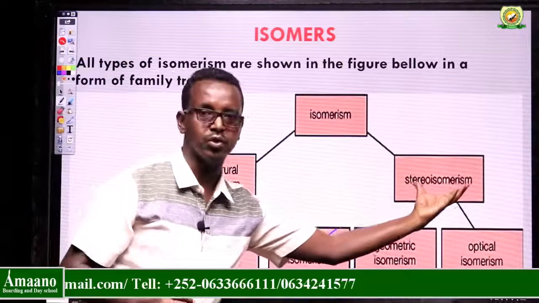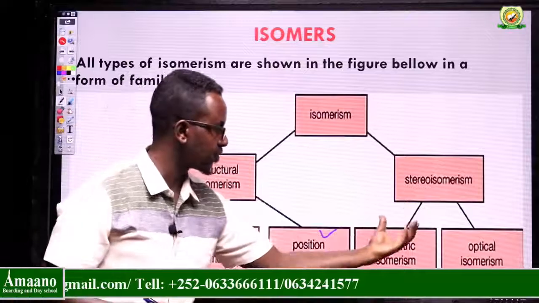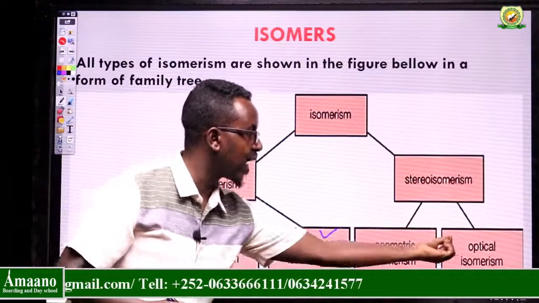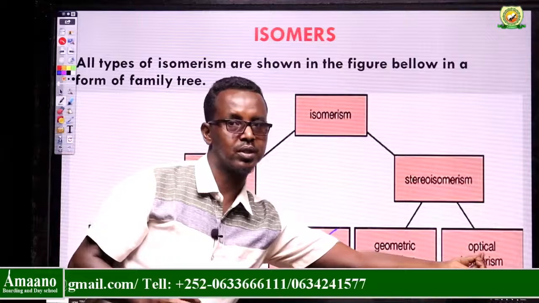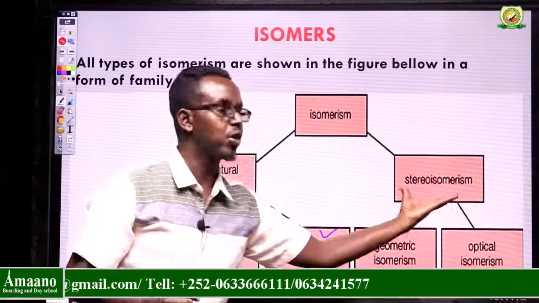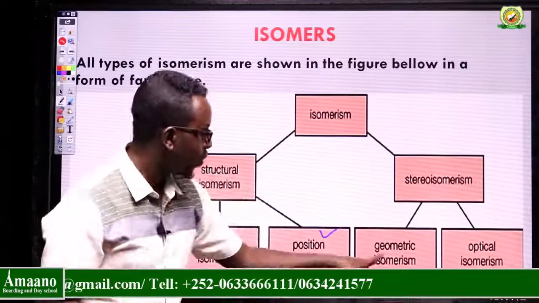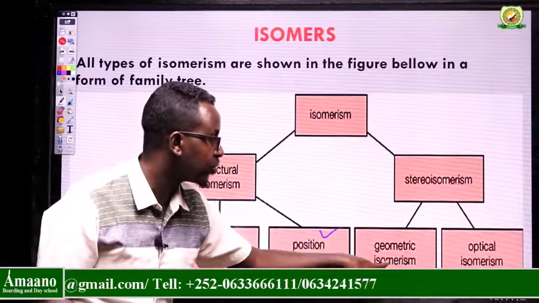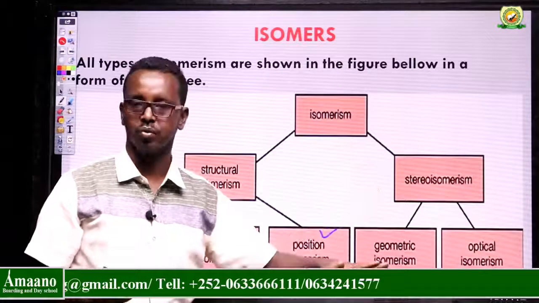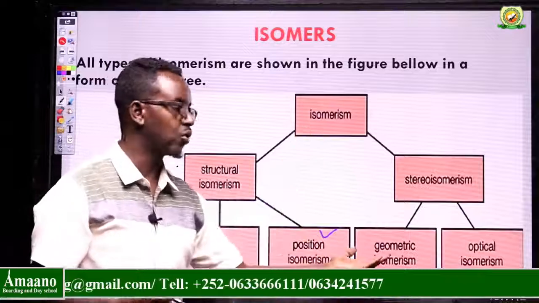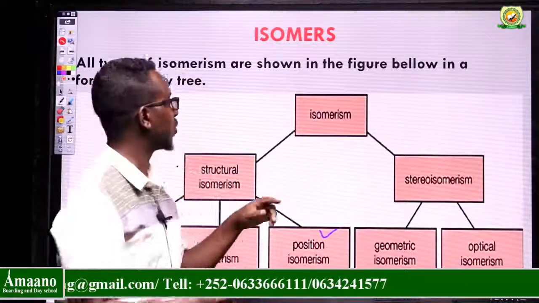What about stereoisomers? We can classify stereoisomers into geometrical isomers and optical isomers. These are the main types of stereoisomers, or three-dimensional isomers. Geometric isomers are also called cis-trans isomers. This is one kind. The other one is called optical isomers. We shall see all this.